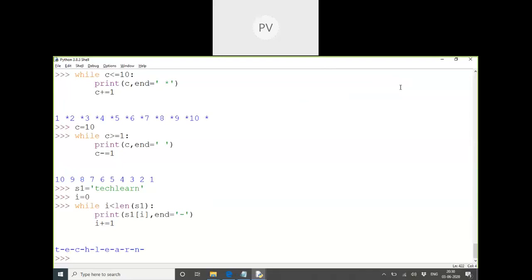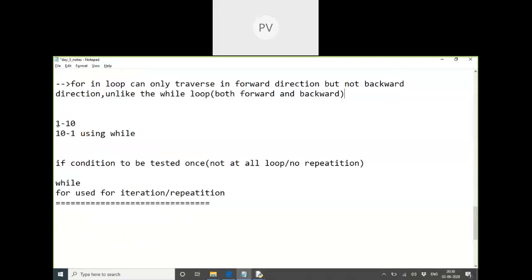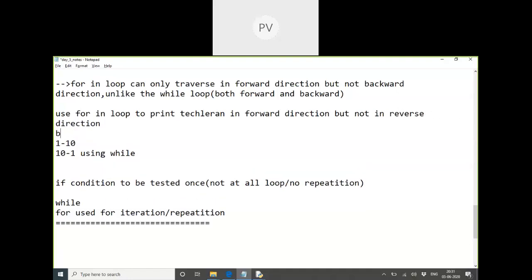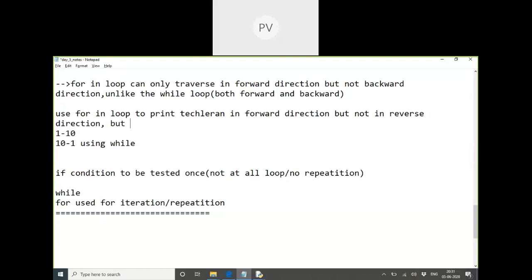I can use a for in loop to print it in the forward direction, but not in the reverse direction. But a while loop can print it in the reverse direction also.